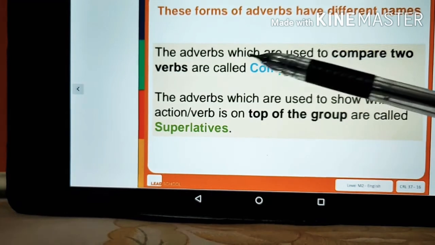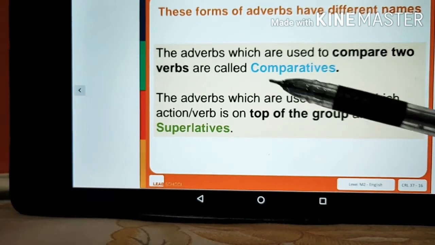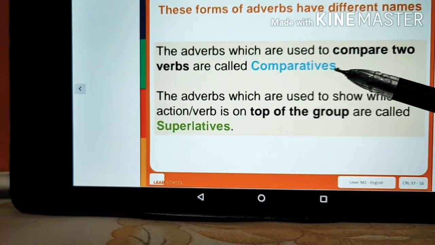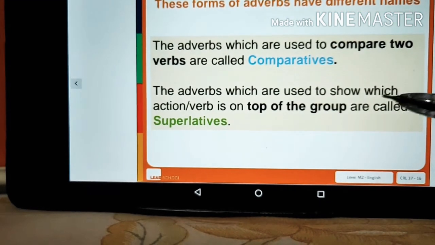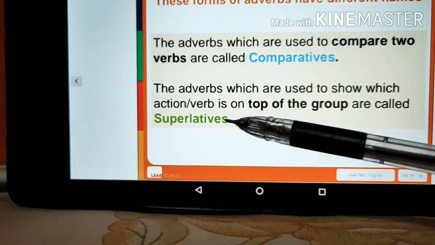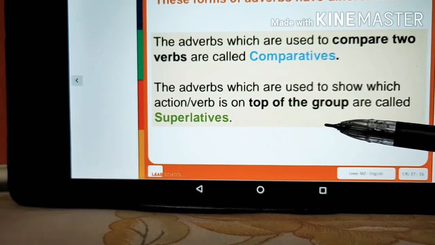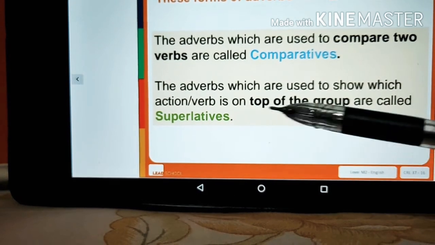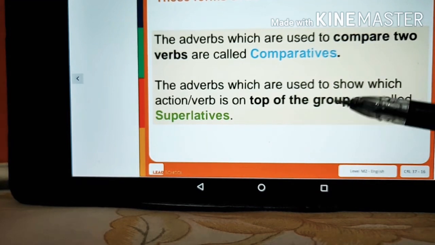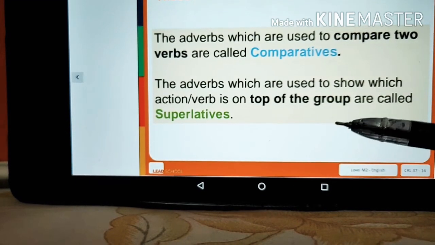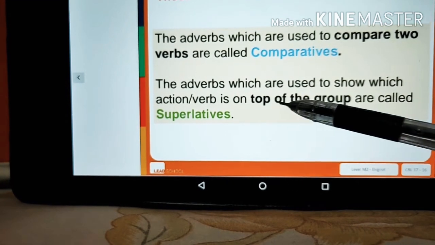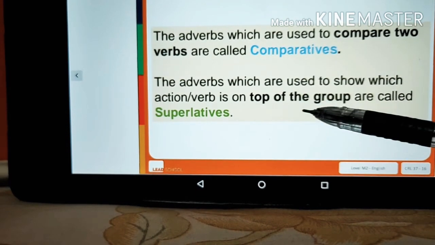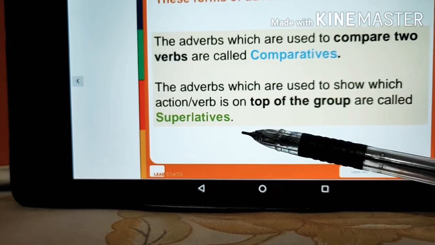The adverbs which are used to compare two verbs are called comparatives. And the adverbs which are used to show which action or verb is on the top of the group are called superlatives. Means when there is a comparison between more than two, and that shows which action is on the top of the group, those are known as superlatives.